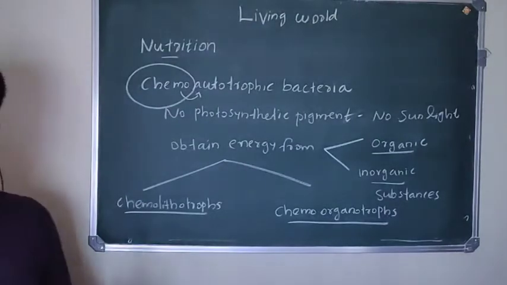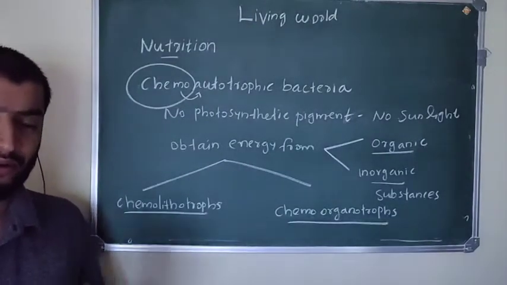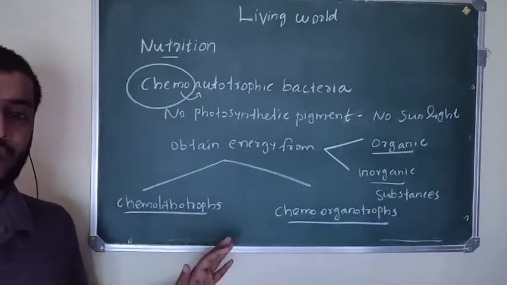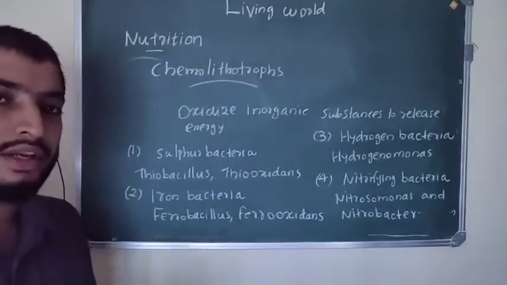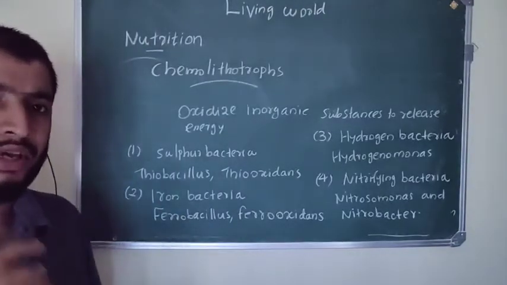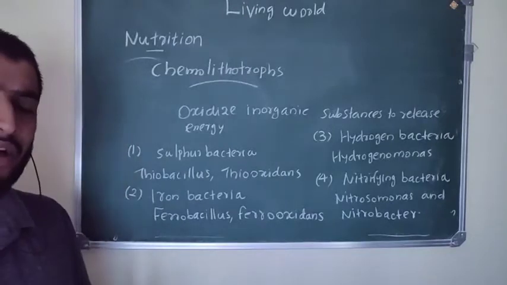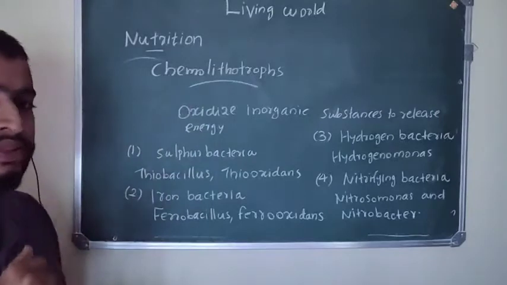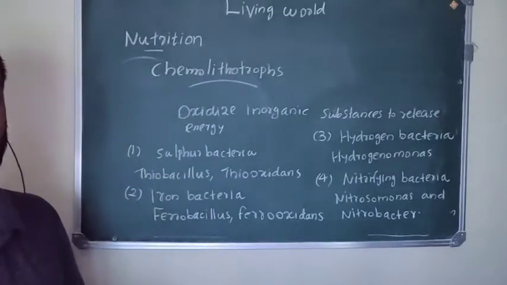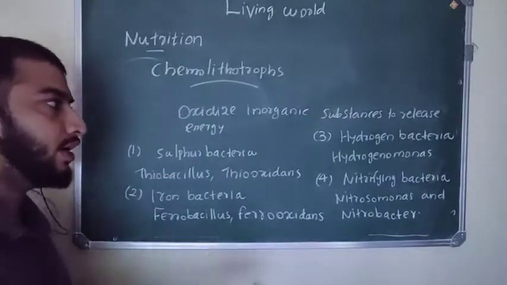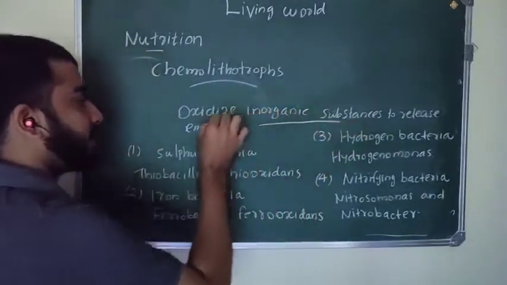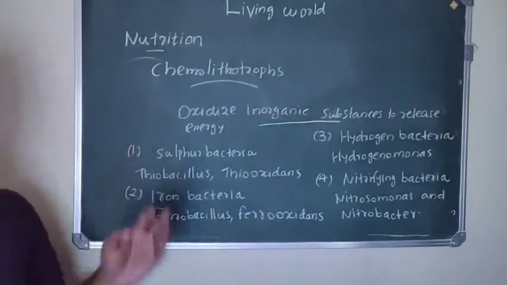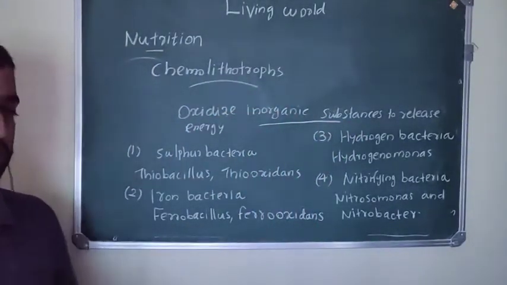Photosynthetic pigment is not present and there is no use of sunlight. Chemolithotrophs are bacteria that oxidize inorganic substances to release energy. Those bacteria are called chemolithotrophs.